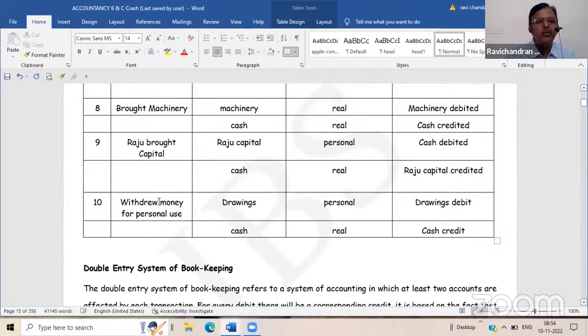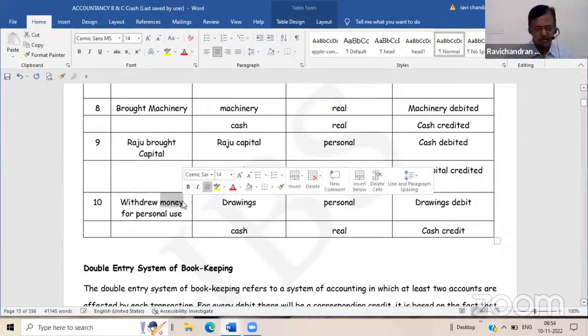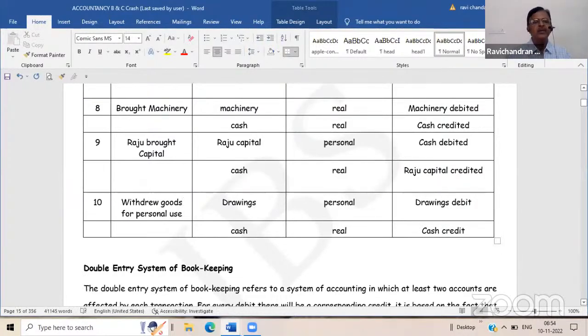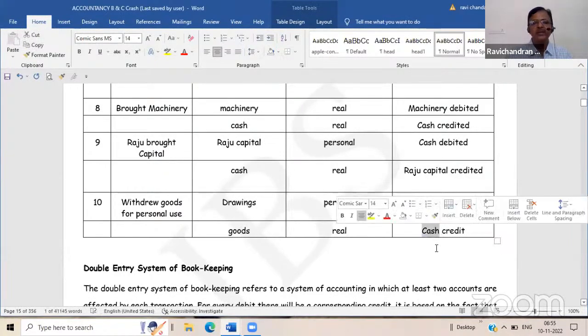Now instead of withdrew money, suppose he withdrew goods for personal use. Then one is drawings. Another one is goods. Drawings is a personal account, goods is a real account. What is the rule? Debit drawings and credit the goods account.